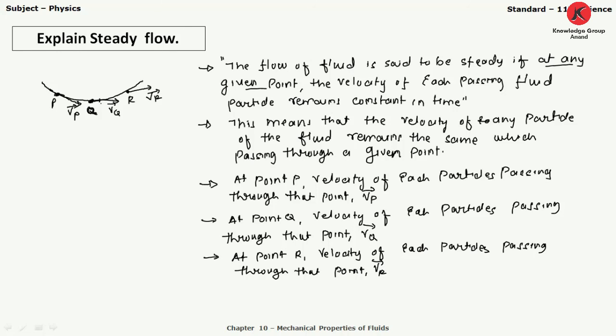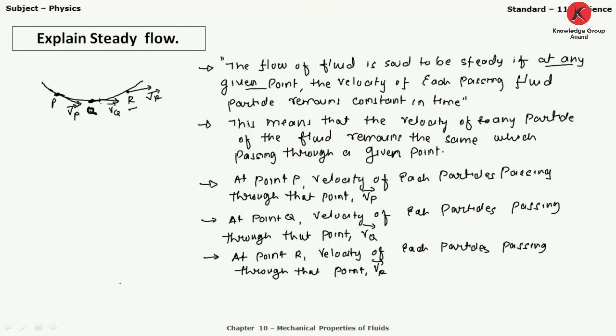So at point P we have the velocity Vp, in which all the particles have to be considered, keep in mind. Clear? At point Q, the velocity of each particle passing through that point is Vq, and similarly at point R, the velocity of each particle passing through that point is Vr.